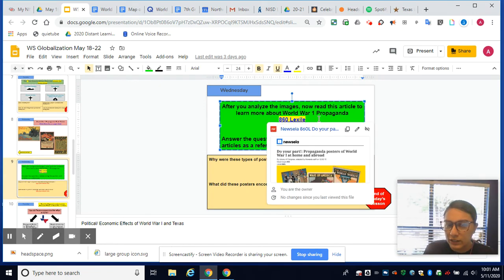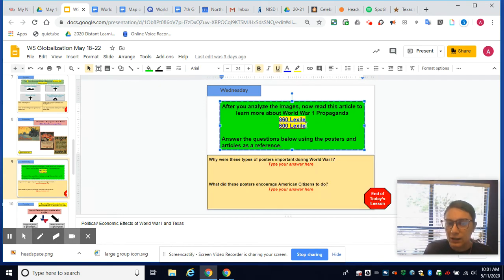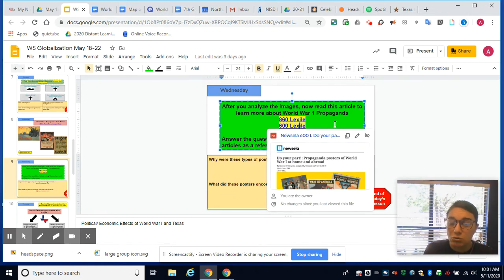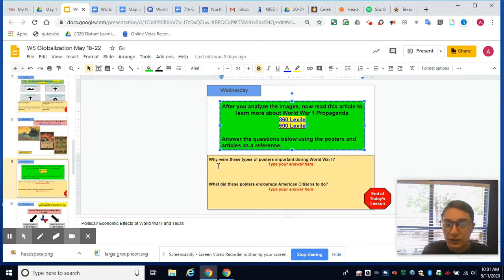I have two readings here, an 860 Lexile and a 600 Lexile. I suggest you adjust it according to your class needs or students' needs. And then the students would answer these questions. Why were these types of posters important during World War One, which they can get from the reading? And what did these posters encourage American citizens to do?